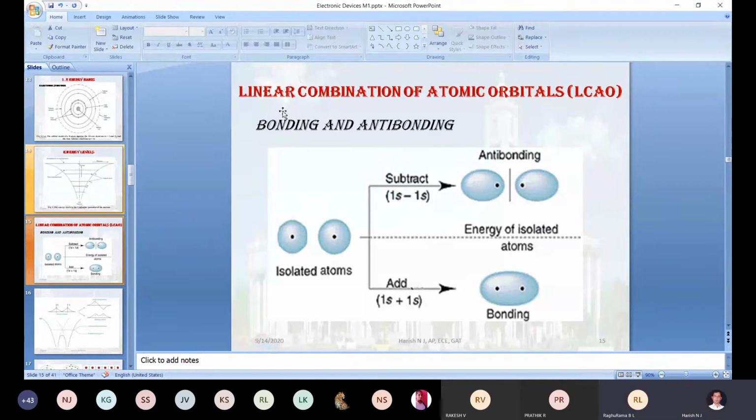Yes, linearly means, just check it out here. Here I have taken two hydrogen atoms. How have the two hydrogen atoms been placed? One next to the other, right? If I draw an x-axis here, all the nuclei of the hydrogen atoms are on the same axis. This kind of combination we call a linear combination.